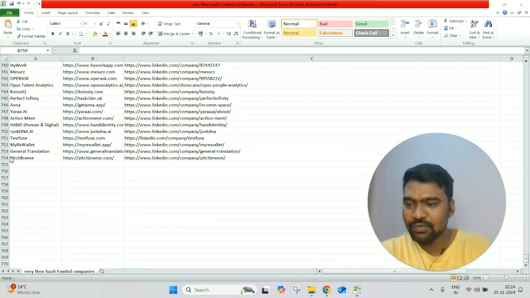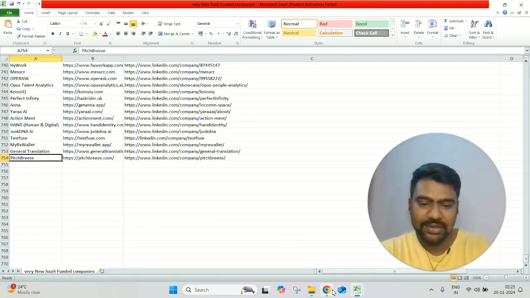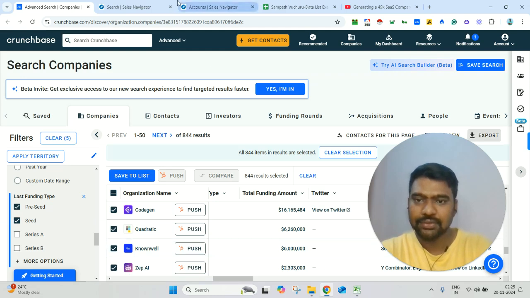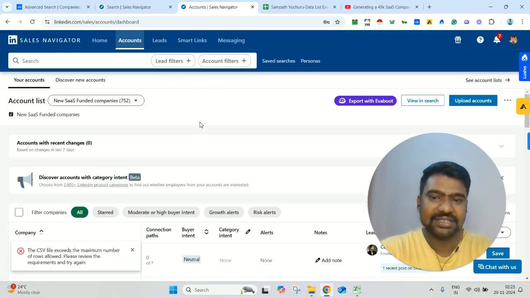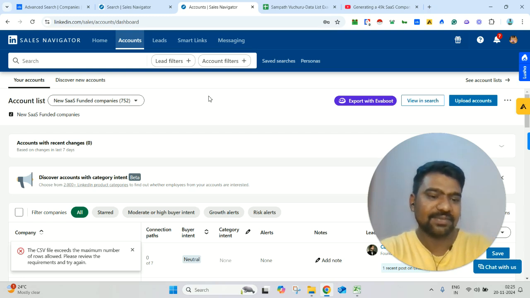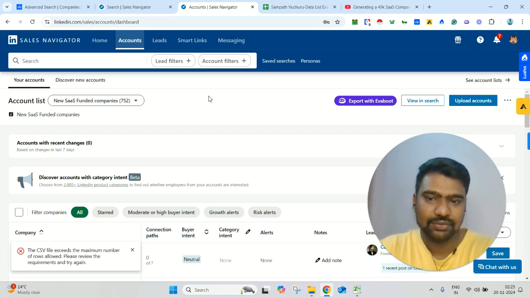So in total, around 750 plus companies we have now. So now we are going to LinkedIn Sales Navigator. Once we go to the Sales Navigator, see, I have a core package, LinkedIn Sales Navigator Core. If you have a core LinkedIn Sales Navigator, then only you can utilize this filter. Otherwise you don't have a chance to use this feature.